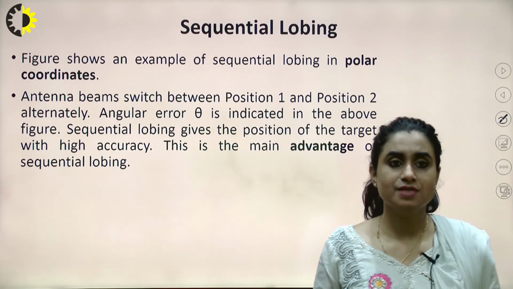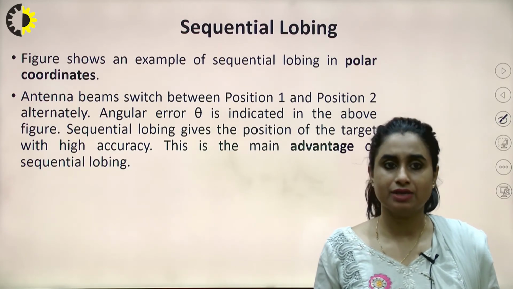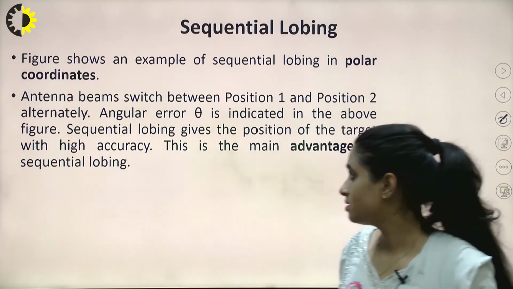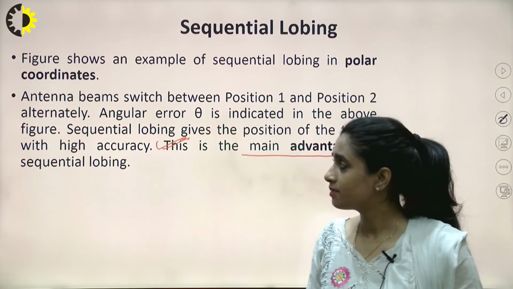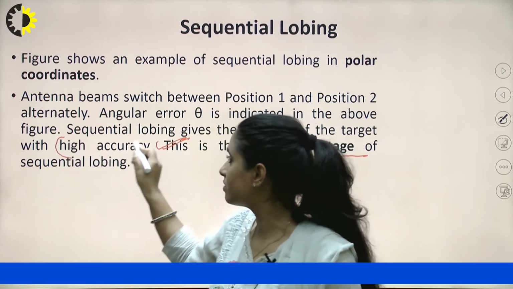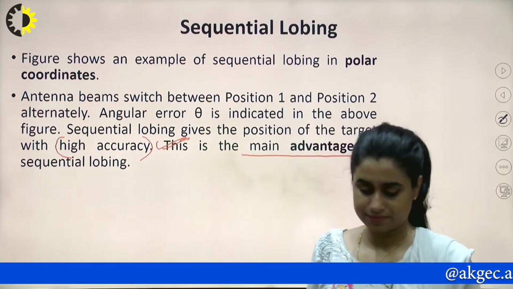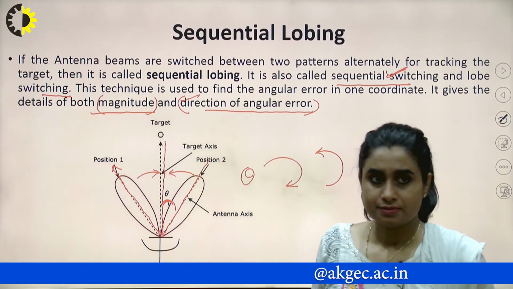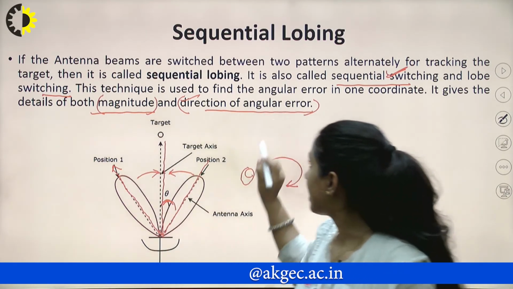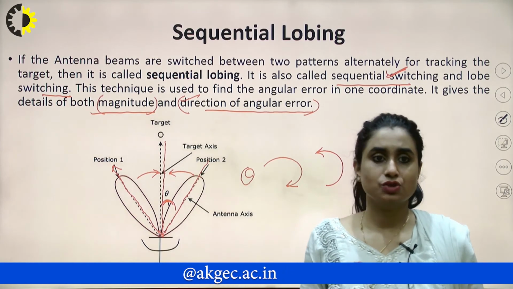Sequential lobing gives the position of the target with high accuracy. This is the main advantage of sequential lobing. If we talk about advantages, it has high accuracy. That is, the magnitude and direction of the angular error are very accurate.